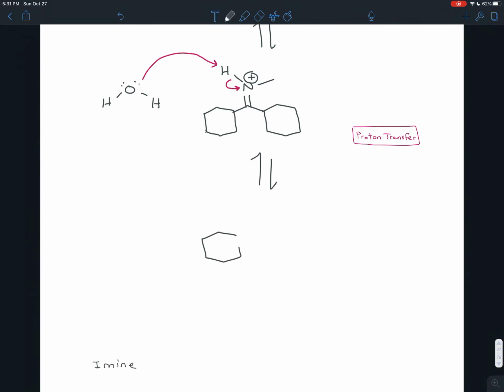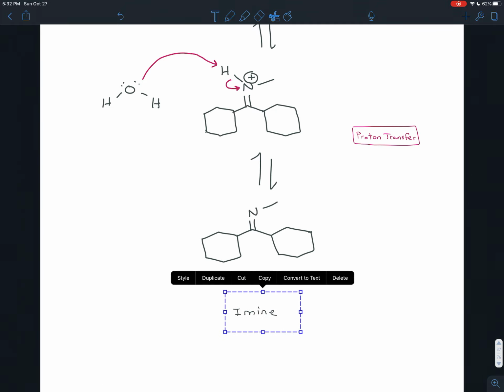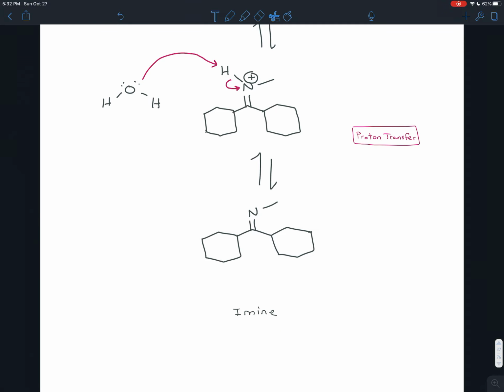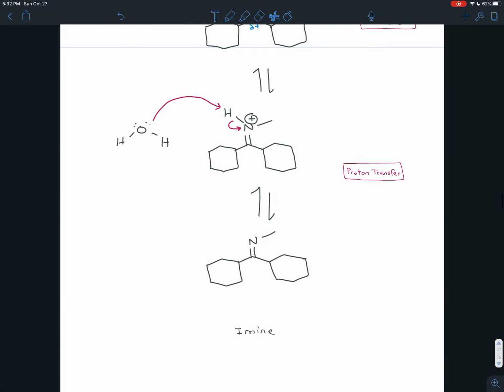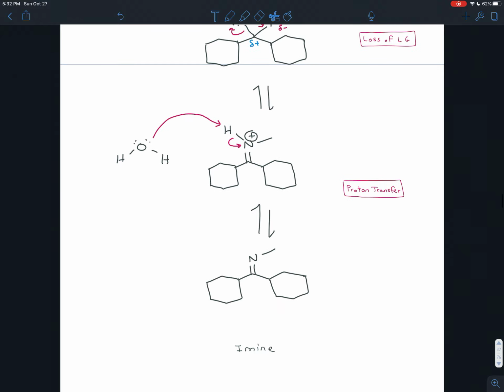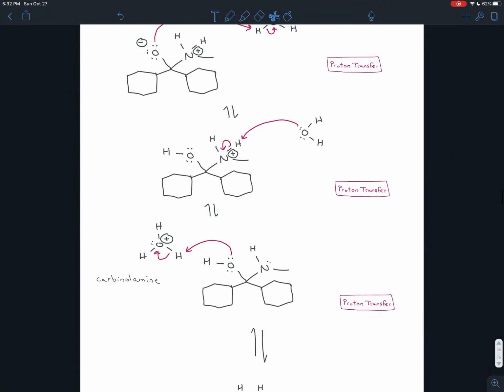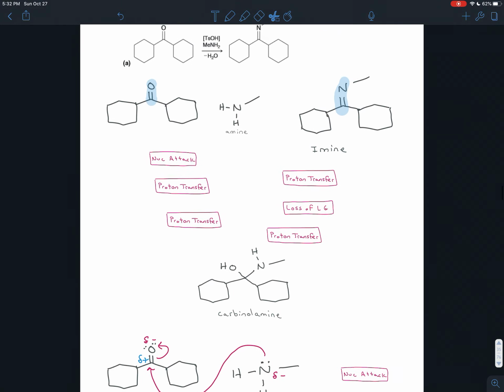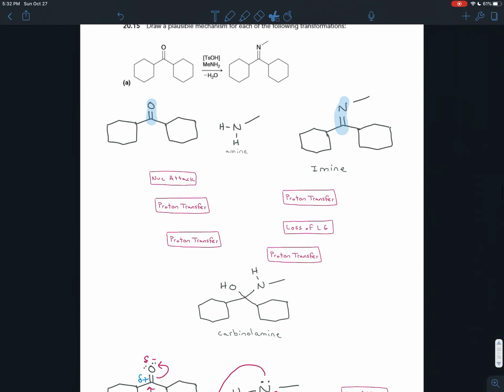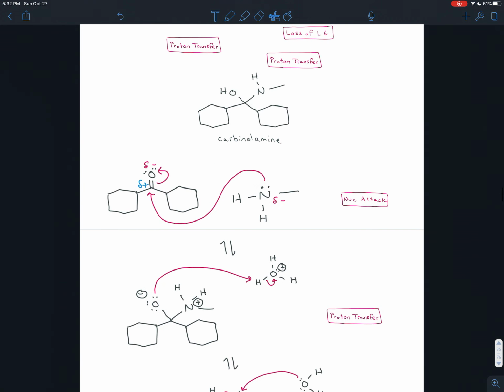And what we end up with is our imine, the nitrogen equivalent of a ketone, our Schiff base, very common feature in biological molecules. So what we did was, overall, we did nucleophilic attack with the amine.